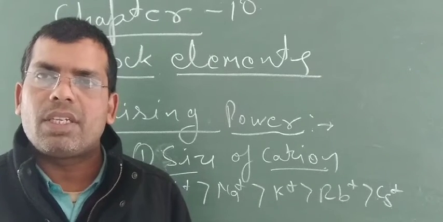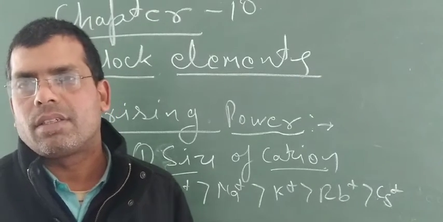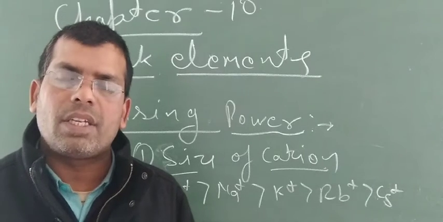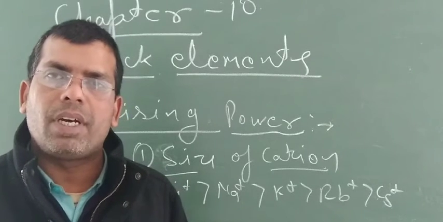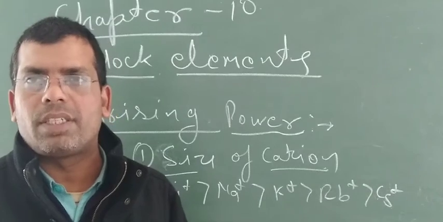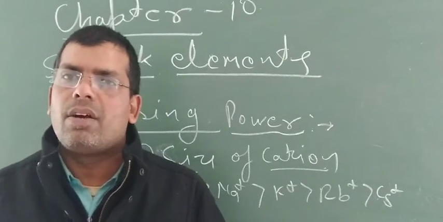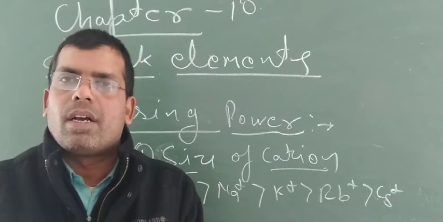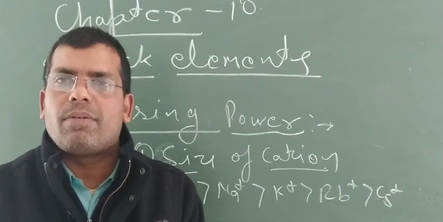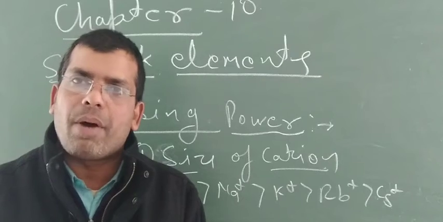Third important thing is the charge of cation. Higher is the charge of cation, higher will be the tendency of polarization also.